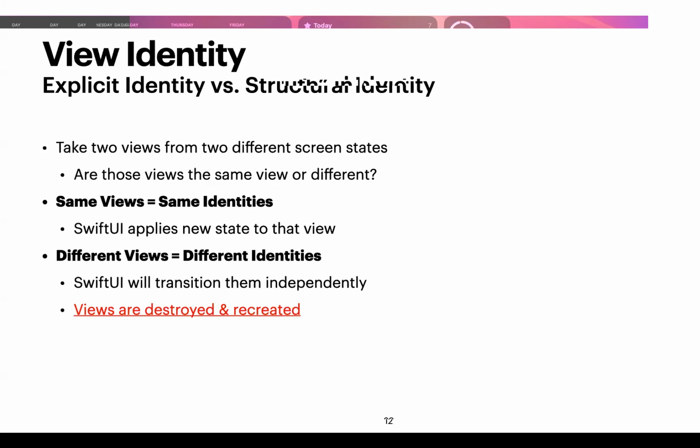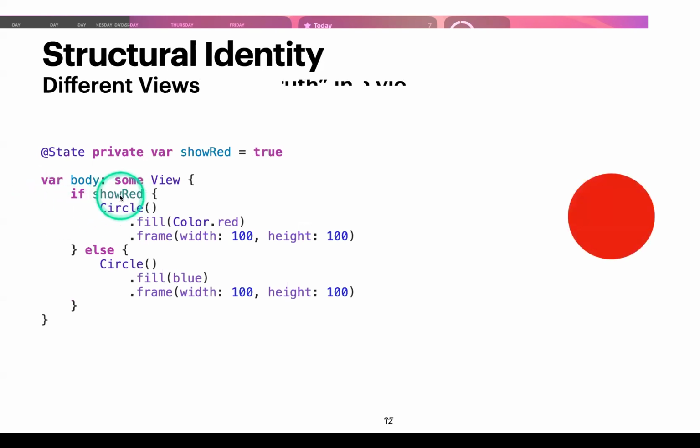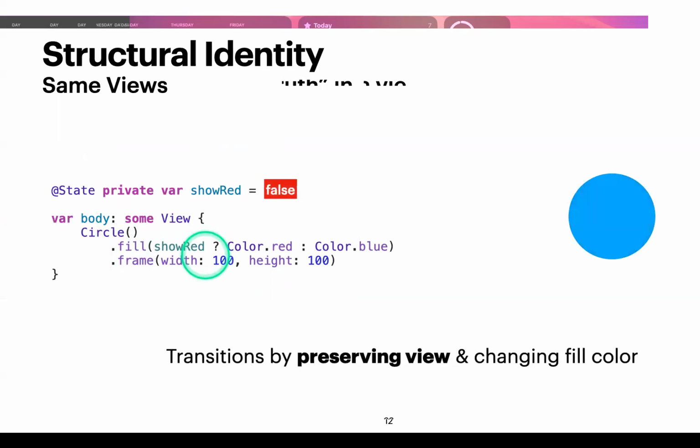So for example, in the if statement that we had before, when showRed is false, we basically rerun the whole body. This becomes destroyed, and this becomes created, right? But here, with the single circle, nothing gets destroyed. The same circle still remains, but we're just changing one of its properties.